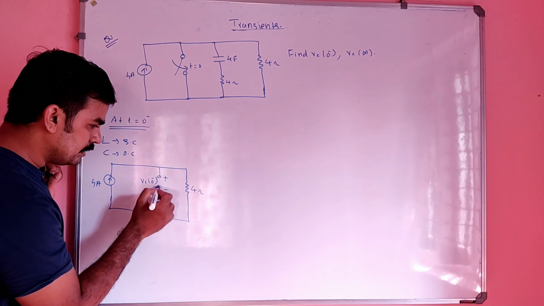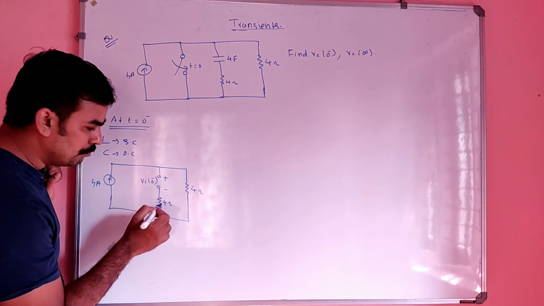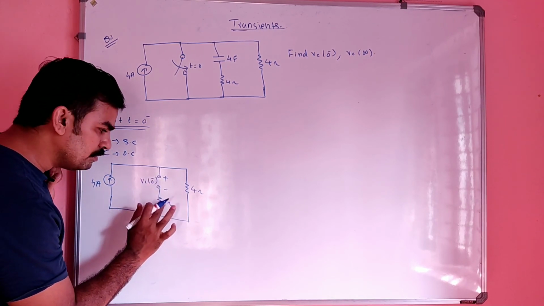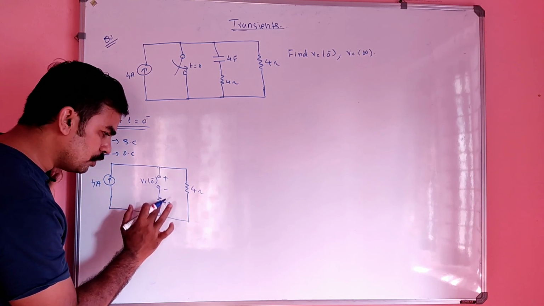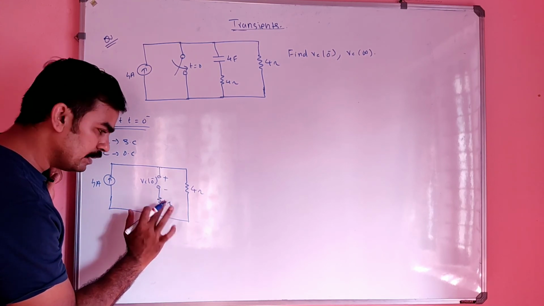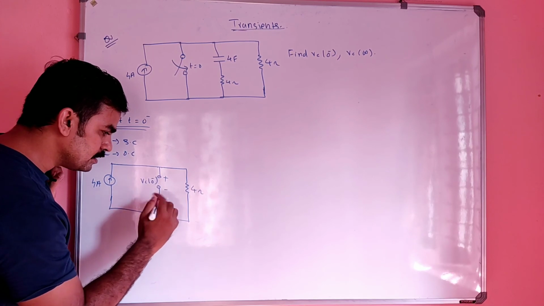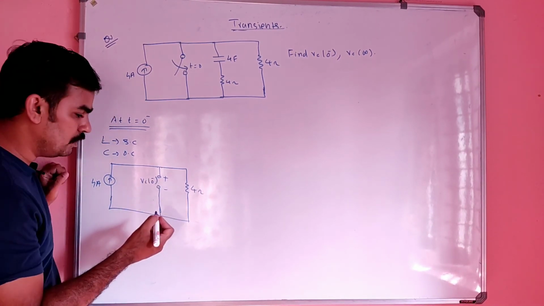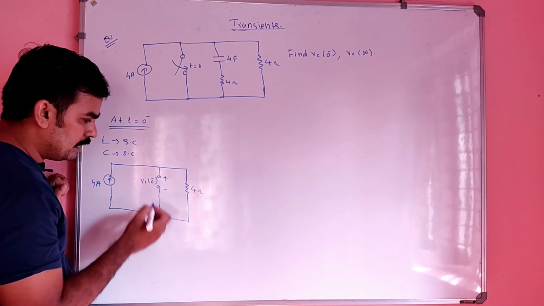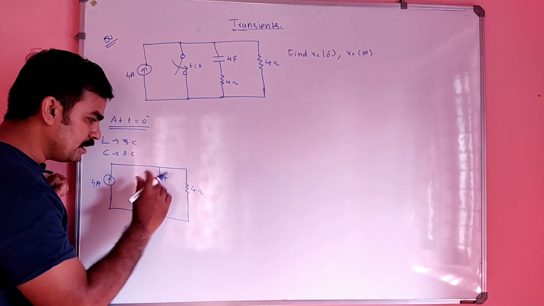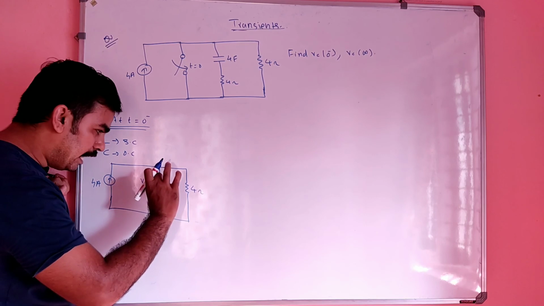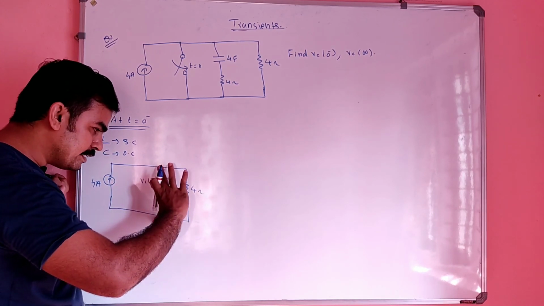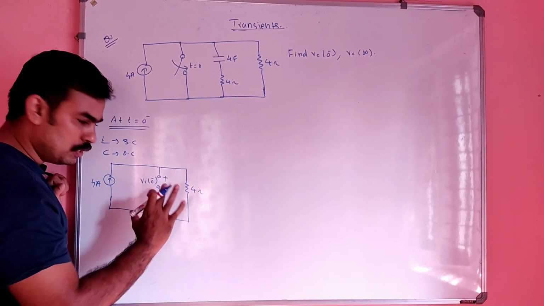VC of 0 minus means, if there is no current flowing through the circuit, there is no meaning of this 4 ohm at all. We can simply short this 4 ohm like this, because there is no current. Across this and this, if you elongate this, is the VC of 0 minus.